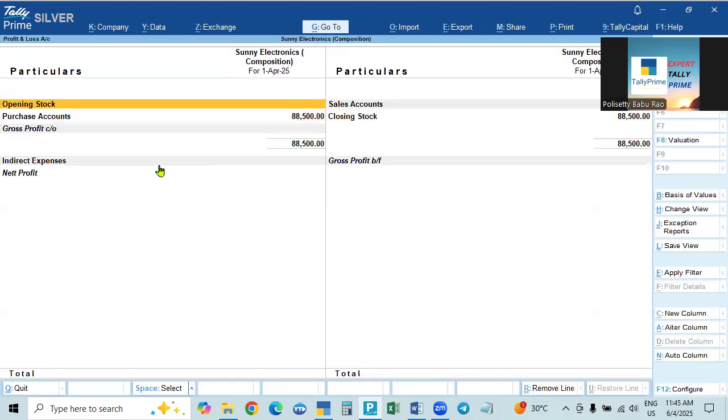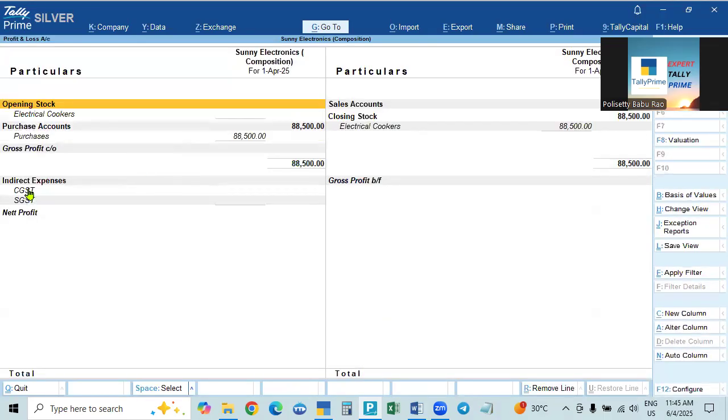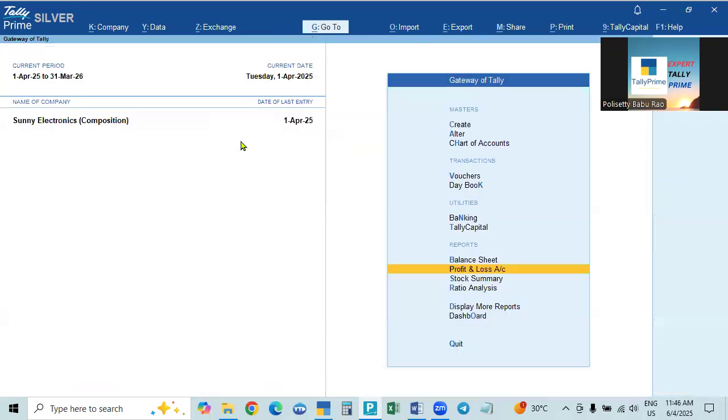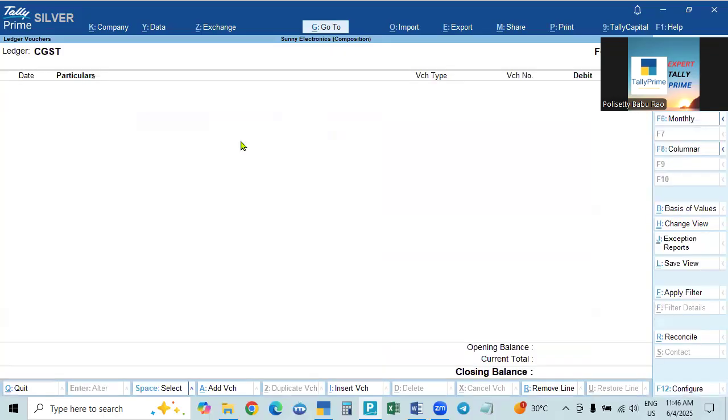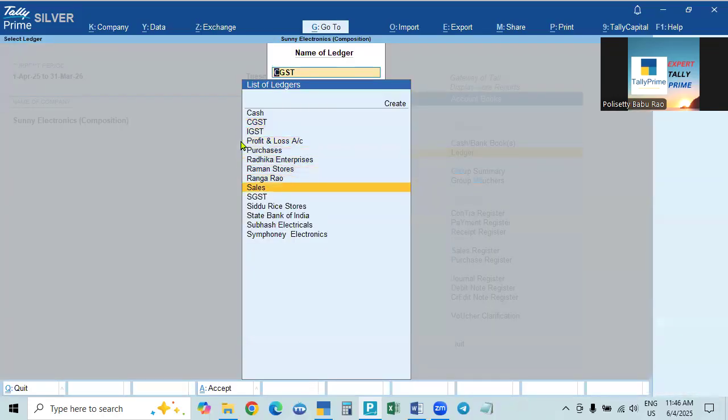Okay, and if you go to the profit and loss account, you see CGST and SGST is created under indirect expenses, but there is no amount. That amount is added to the purchase price as 88,600. This is added to the purchase price. If you go to the ledger also, if you take CGST, no amount is shown.